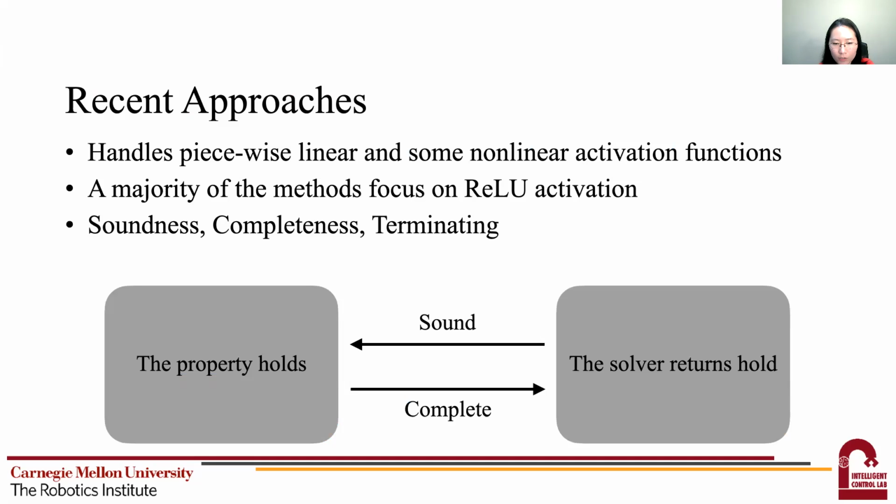We will say a method, or an algorithm, or a solver, they're equivalent, is sound if the property actually holds whenever the solver returns hold. And then we'll say a method is complete if the solver returns hold whenever the property actually holds. You may view soundness or completeness as necessary or sufficient conditions. A solver that is sound and complete and terminates in a finite amount of time will always output the correct result conclusively without any unknowns. The point-wise testing method that we discussed earlier is always complete but not sound.